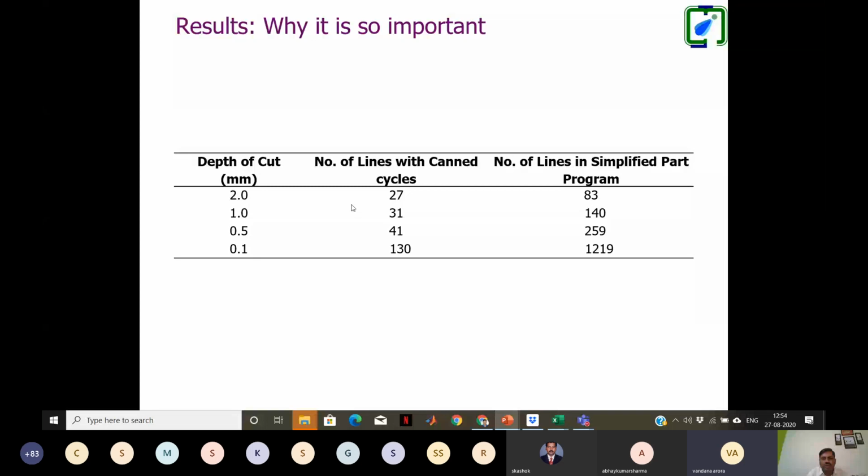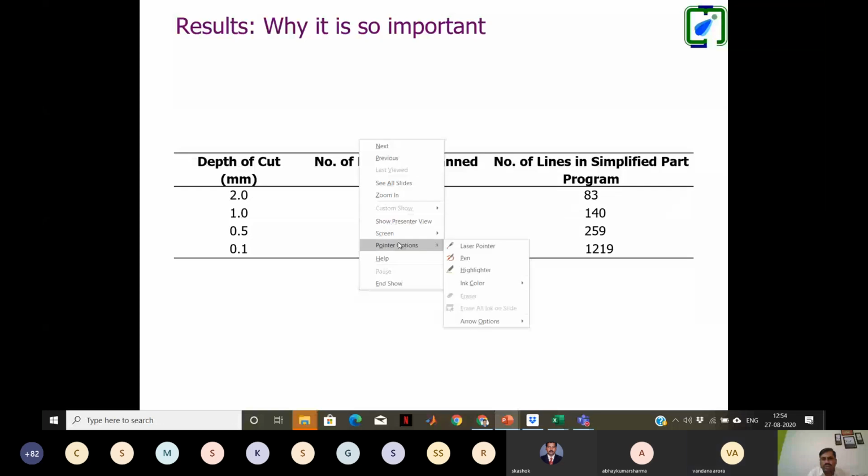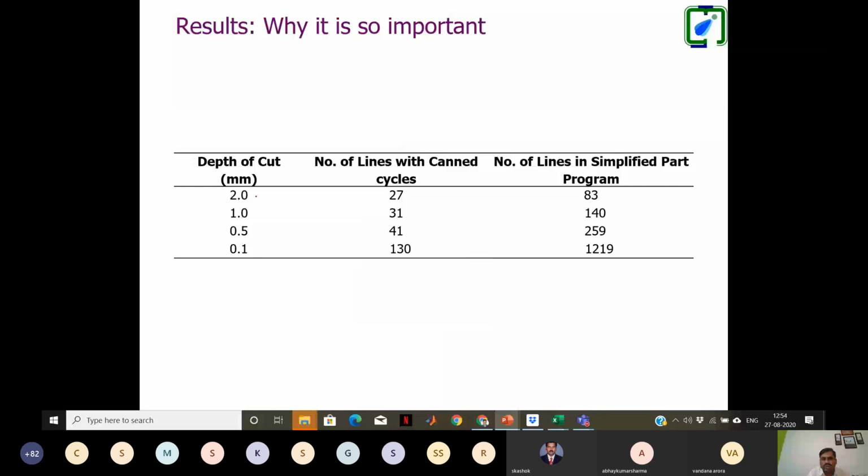I was talking about if we have a depth of cut of 2 millimeter, we have the Kent cycle program with only 27 lines and the simplified is 85. But suppose a material change is required and the depth of cut is reduced to 0.1. Then I can still write my program in 130 lines, but for the simplified program, I need 1200 lines.